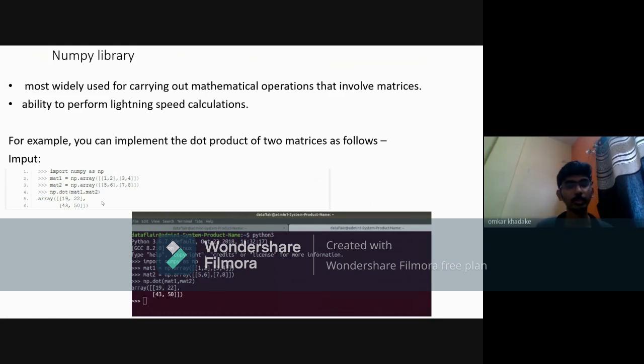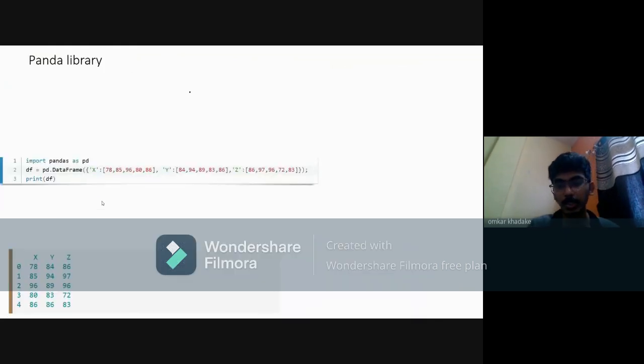Okay, the next is the Pandas library. Pandas is an open source, BSD licensed Python library providing high performance, easy to use data structures and data analysis tools for the Python programming language.